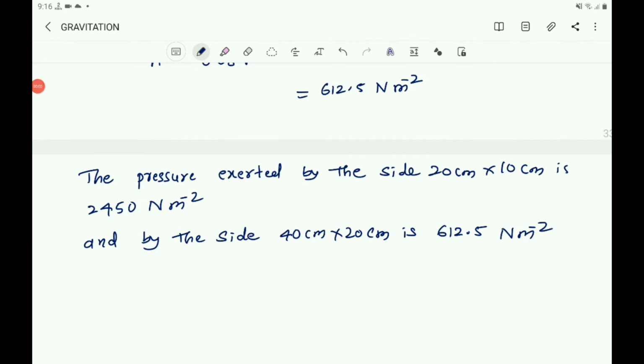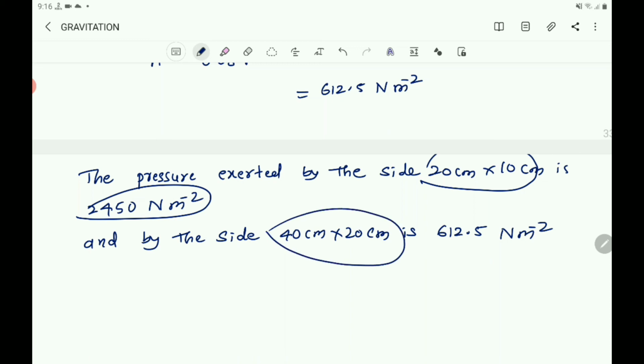Thus, the same force acting on a smaller area exerts a larger pressure. Here what you have verified, the area is smaller but the pressure is more. Here the area is more but the pressure is less. The same force acting on a smaller area exerts a larger pressure, and a smaller pressure on a larger area.